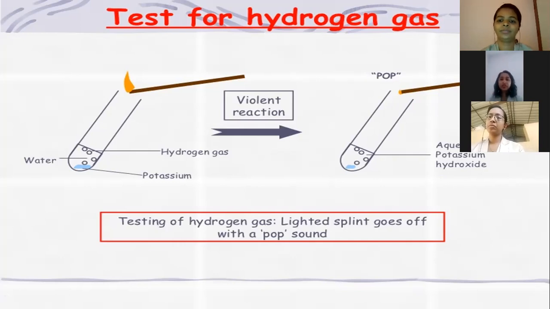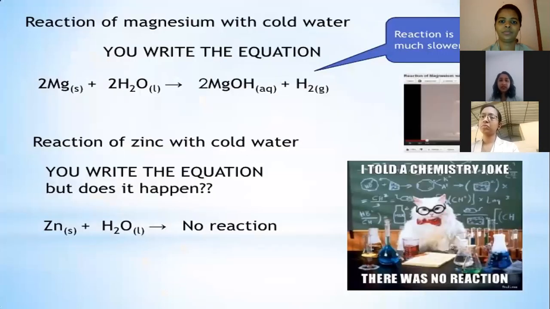When we bring a burning splint to it, it will burn, and from that we can know that hydrogen gas is liberated, and it will produce a pop sound. That's it, and we will move on.